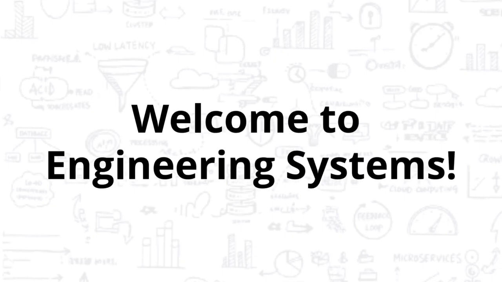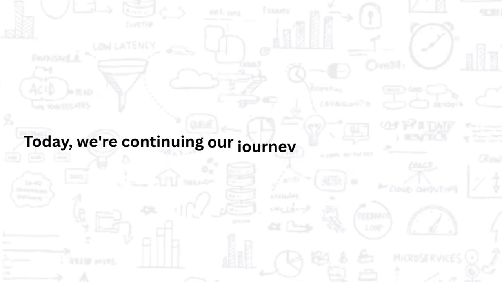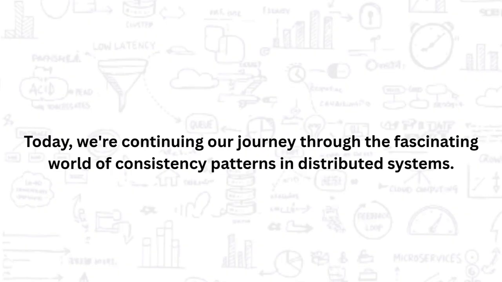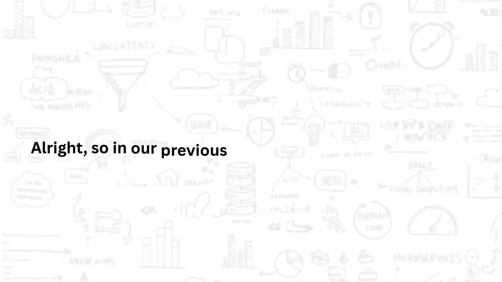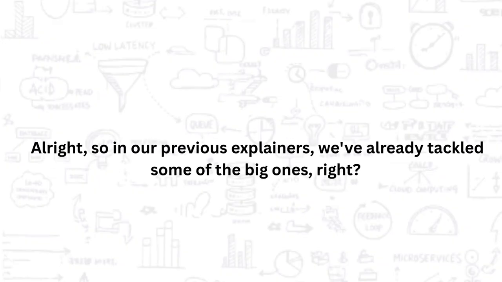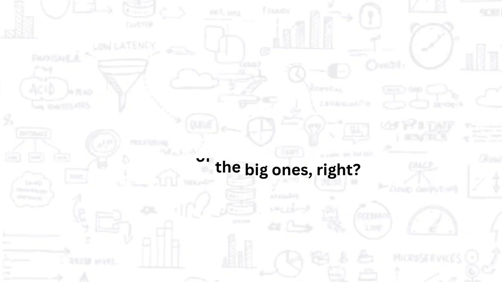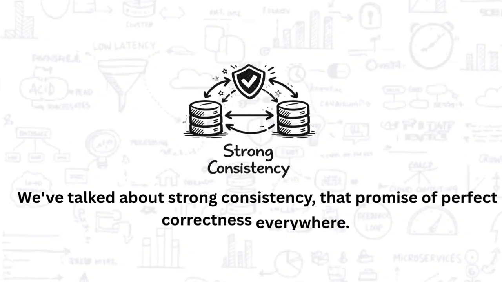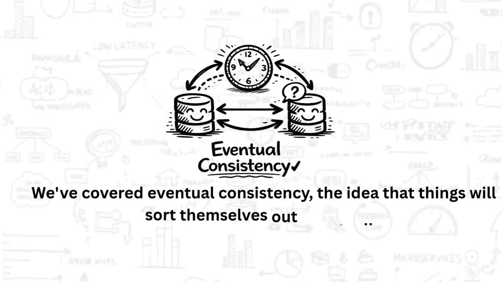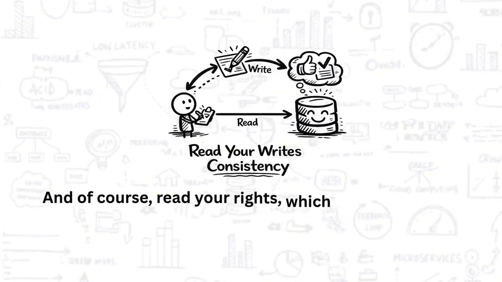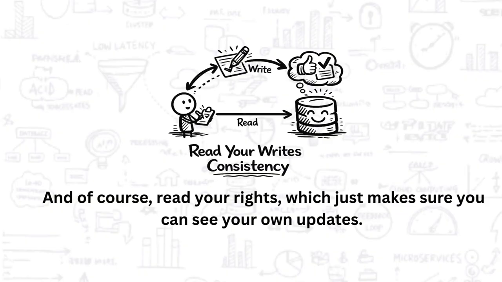Welcome to Engineering Systems. Today, we're continuing our journey through the fascinating world of consistency patterns in distributed systems. All right, so in our previous explainers, we've already tackled some of the big ones, right? We've talked about strong consistency, that promise of perfect correctness everywhere. We've covered eventual consistency, the idea that things will sort themselves out eventually. And of course, read your writes, which just makes sure you can see your own updates.